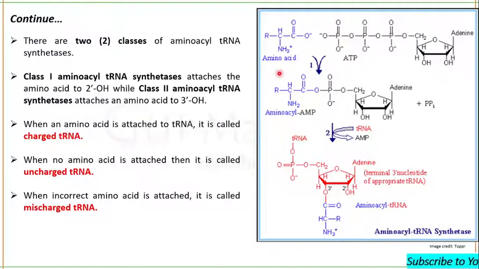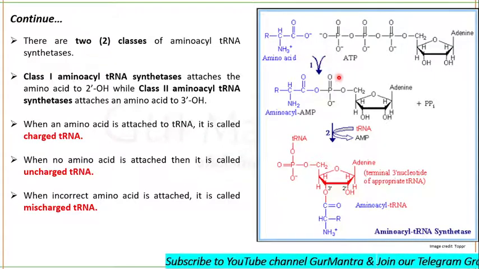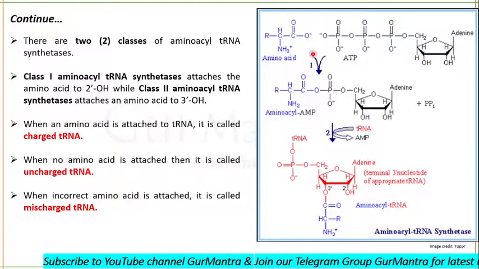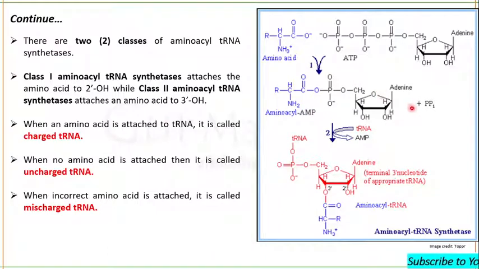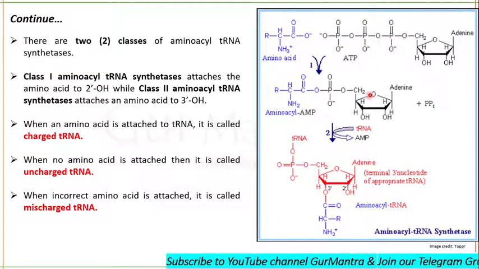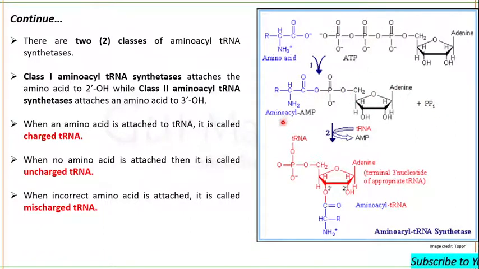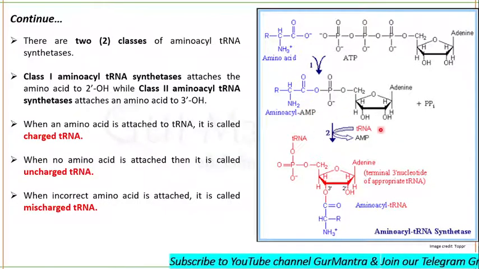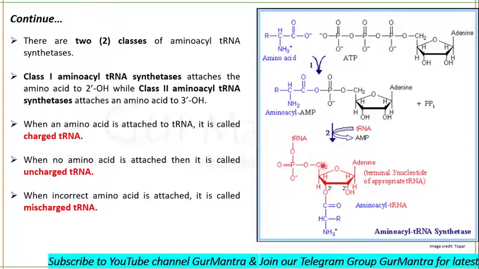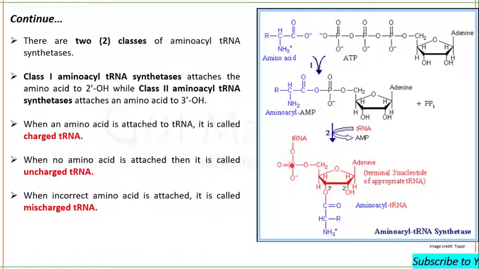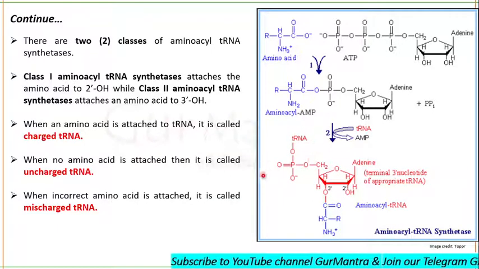Have a look here. This is the amino acid. It is bound with ATP with the help of the enzyme, and then the aminoacyl-AMP complex is formed with the release of pyrophosphate. You can see ATP having 3 phosphates, 2 are released now in the form of pyrophosphate, and to the remaining one is attached the aminoacyl. Okay, amino acid. And after that, in the second step here, there is the attachment of what? There is the attachment of tRNA.